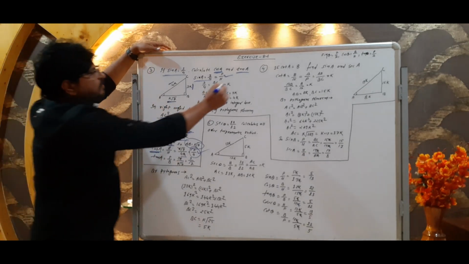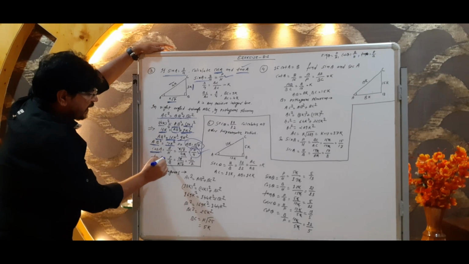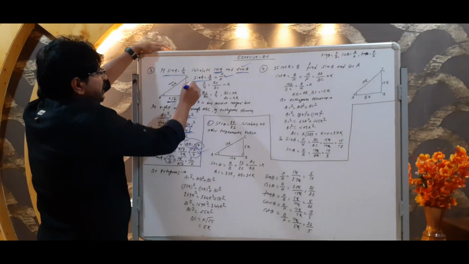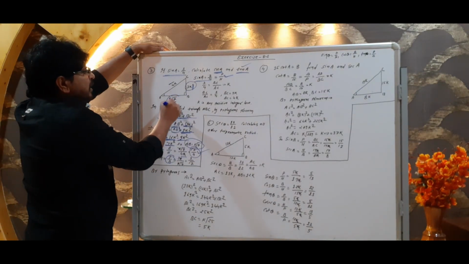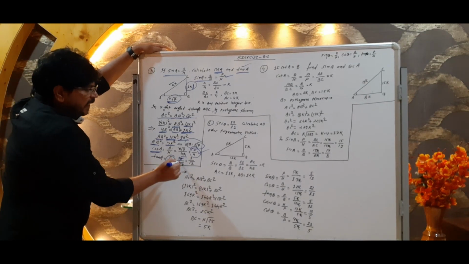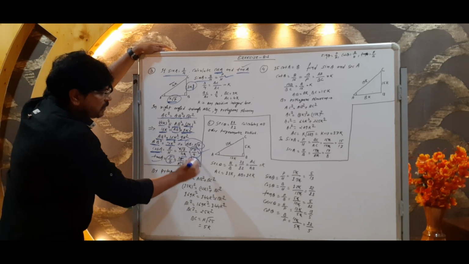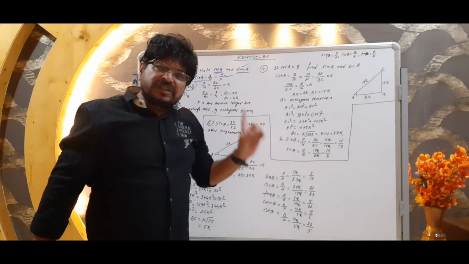In the same manner, another thing we have to find out is the value of tan A. Tan A is equal to perpendicular upon base. What is the perpendicular here? 3k. And what is the base here? K under root 7. So 3k upon k under root 7. K and k will cancel. Then what will you get as the value of tan A? 3 upon under root 7.